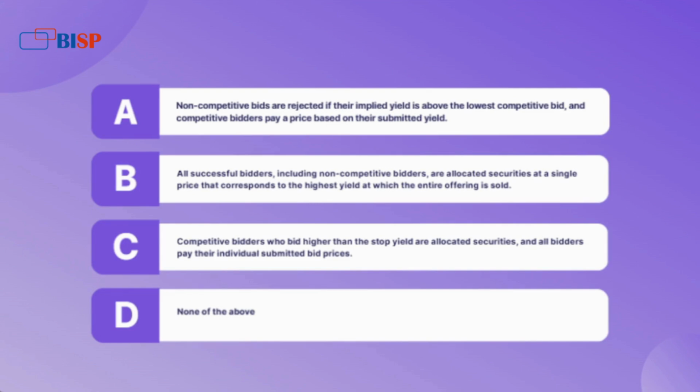B. All successful bidders, including non-competitive bidders, are allocated securities at a single price that corresponds to the highest yield at which the entire offering is sold. C. Competitive bidders who bid higher than the stop yield are allocated securities, and all bidders pay their individual submitted bid prices. D. None of the above.